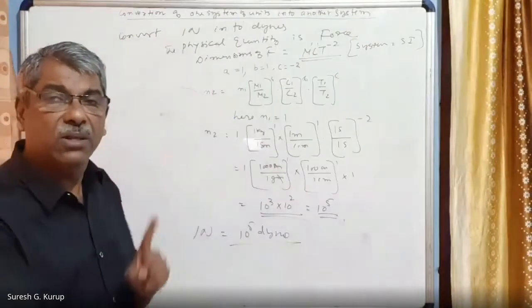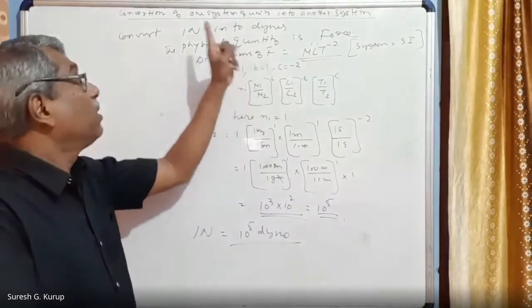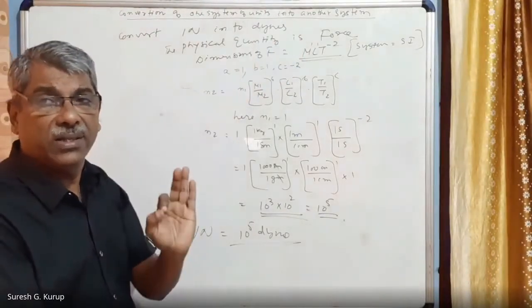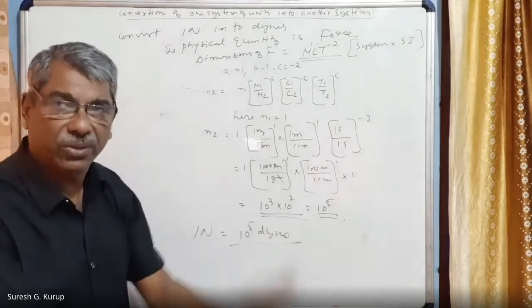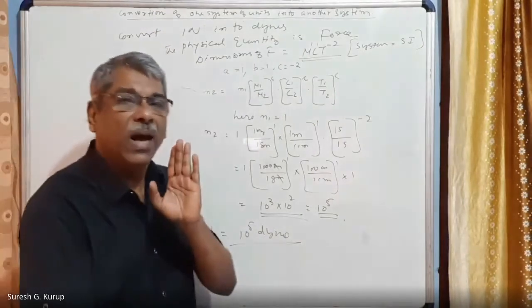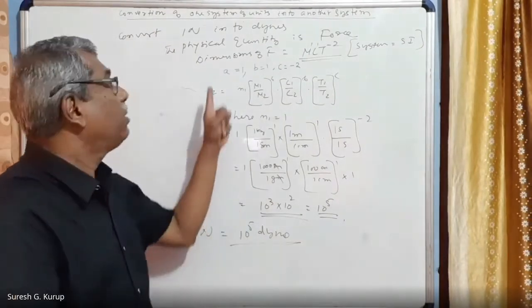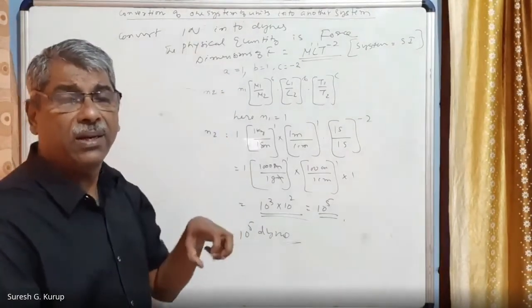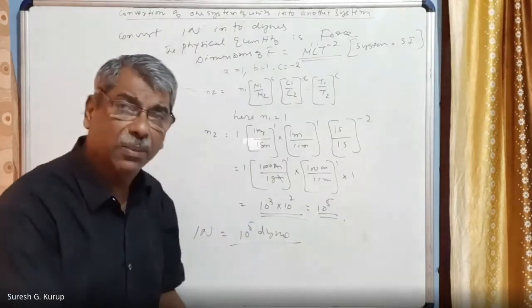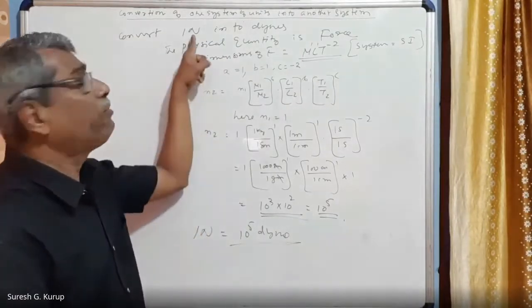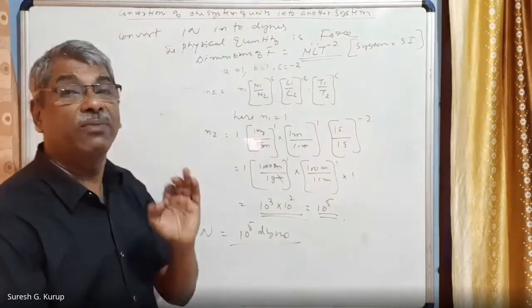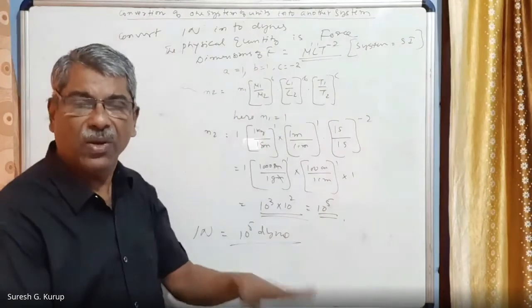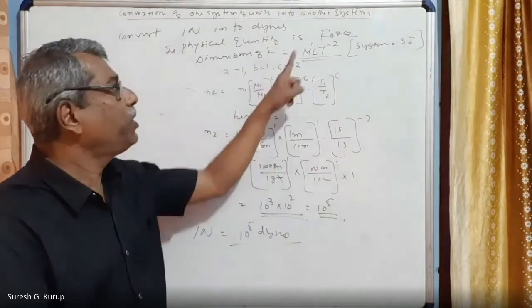So to convert, first of all, you see the question. The question is 1 Newton into the answer, right? Newton is in the SI system, and this is also the unit of force. First of all, you will identify in which system the physical quantity is given. The given physical quantity is given in the SI system. Identify, and also identify from the unit itself what the physical quantity is. The physical quantity is force. First of all, identify SI system. Given system is SI system, and the quantity is force.